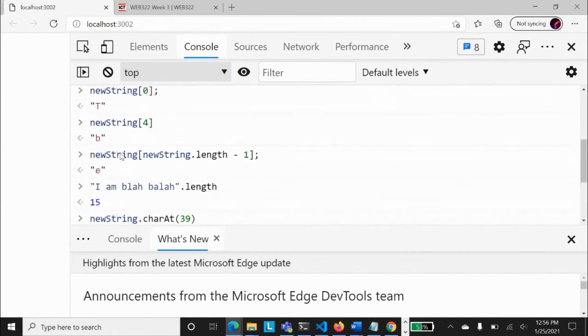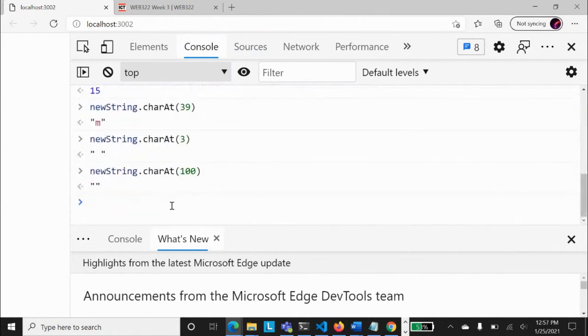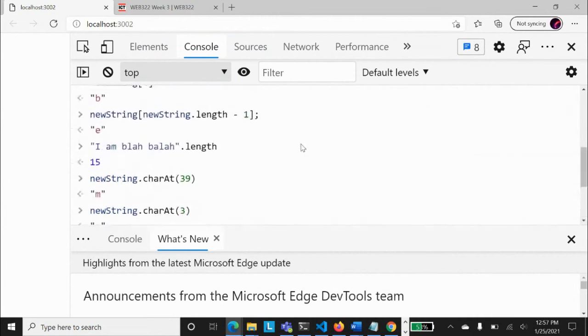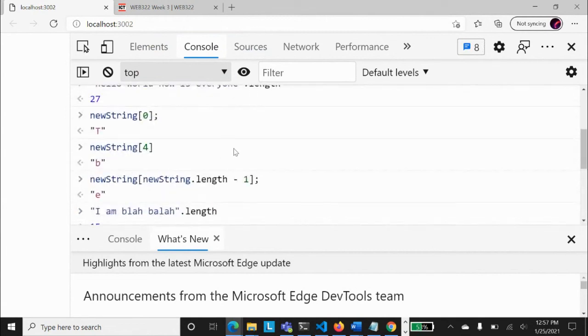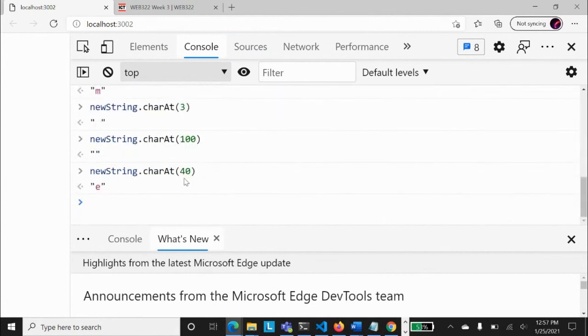What is the length of our string? As we found out, it was 41. So if I ask you new string charAt 40, what should be the answer? E. So now you have two ways of finding the last letter. The first way is length minus 1, using new string dot length minus 1. Or if you know the length, say the length is 40 or maybe 122, you can use the last index directly. If the length is 41, then 40 will be the last character.